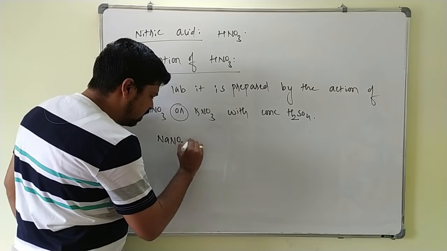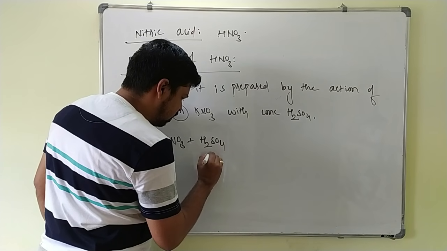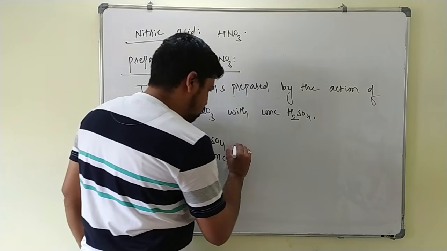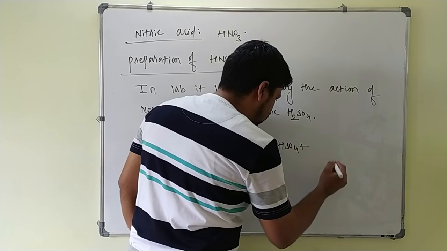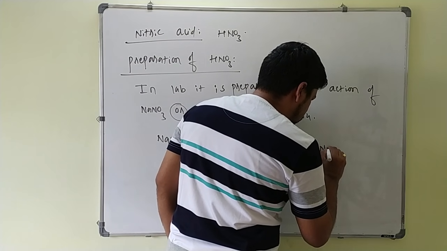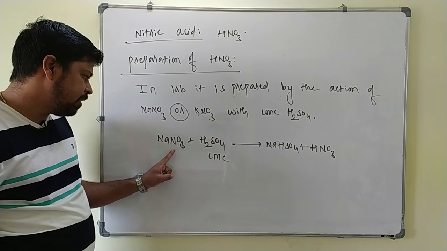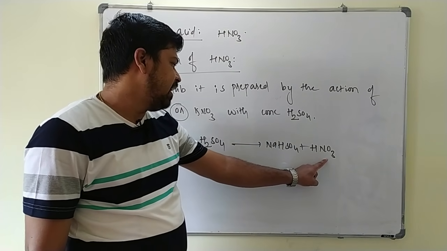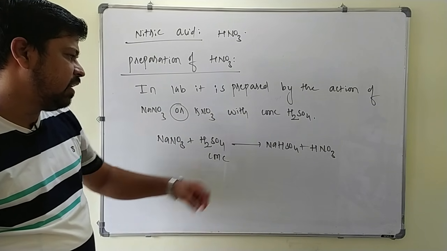This NaNO3 on treating with concentrated H2SO4 gives NaHSO4 plus HNO3. Just you take one hydrogen that combines with NO3, it forms HNO3, remaining NaHSO4. You can write it like this.